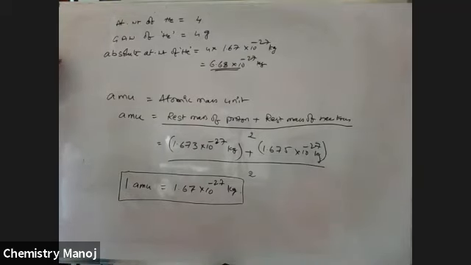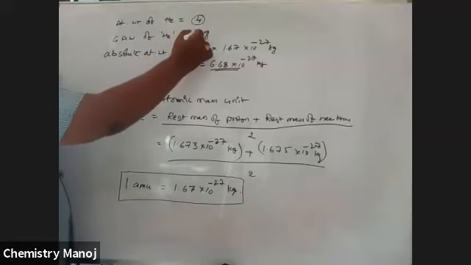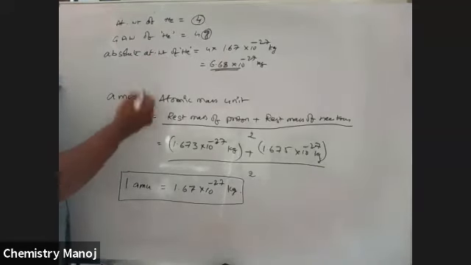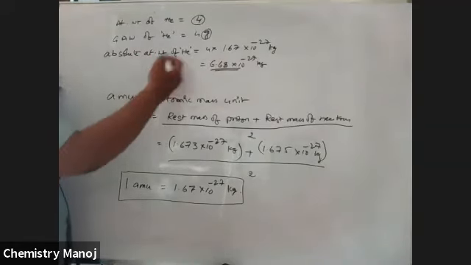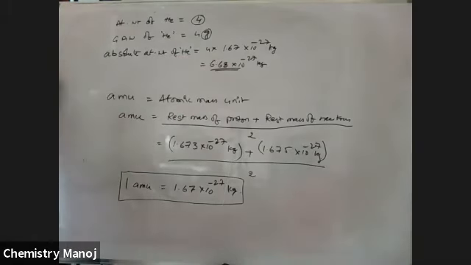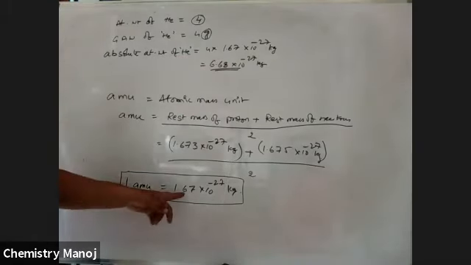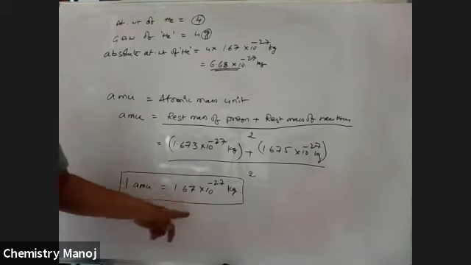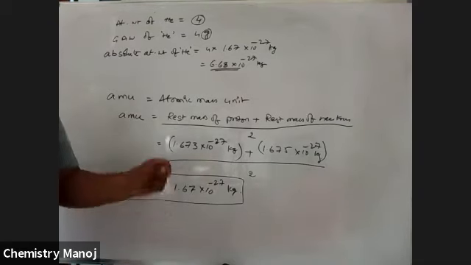So please be careful. Atomic weight has no unit. Gram atomic weight has the unit gram. Absolute atomic weight is expressed in kgs, by multiplying with the atomic mass unit. One atomic mass unit is equal to 1.67 into 10 power minus 27 kg. Please, my dear students, please remember all these.